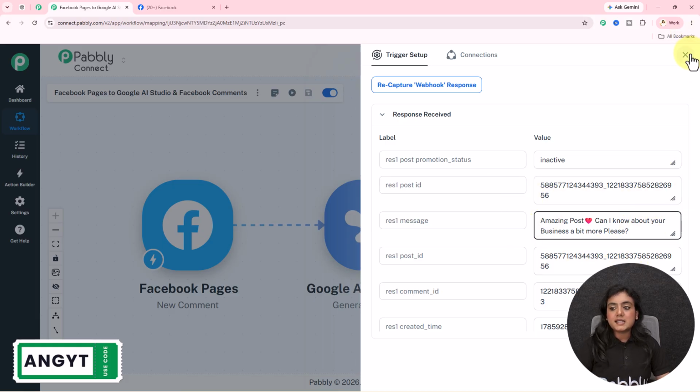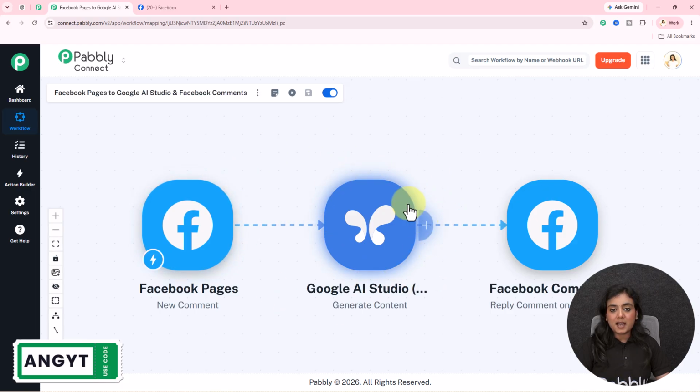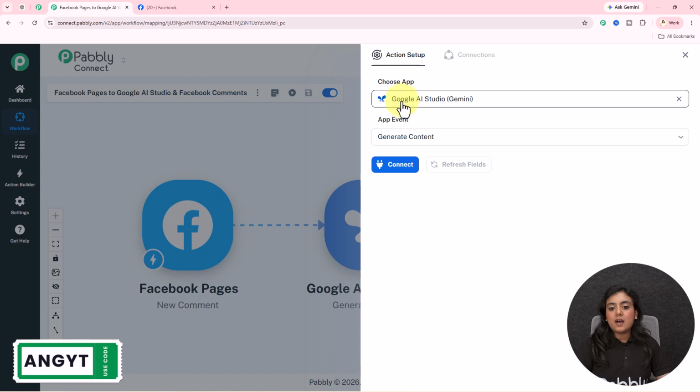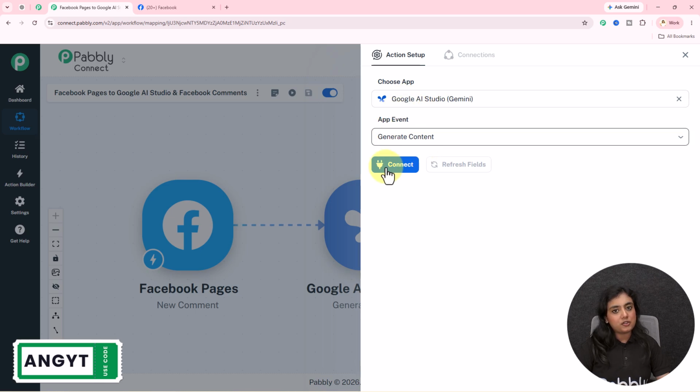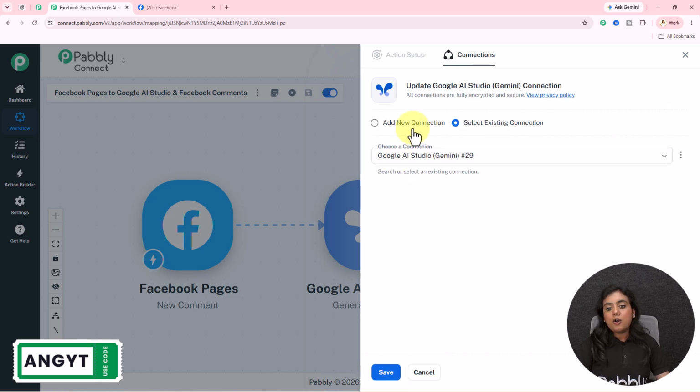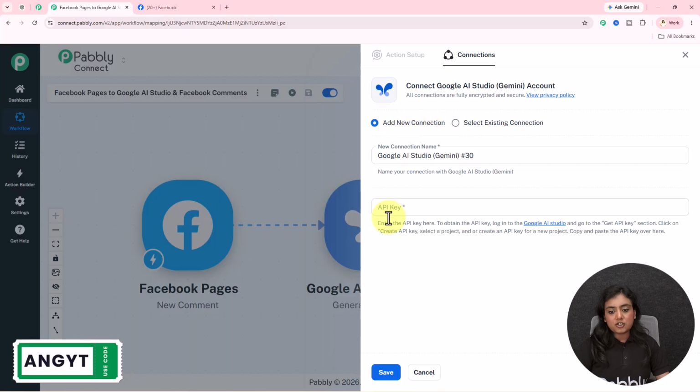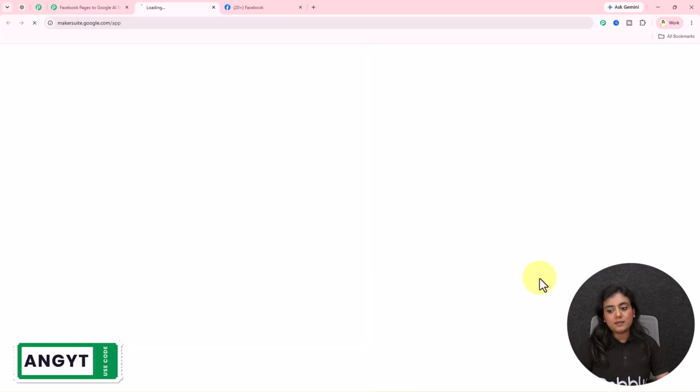So as now we have received the message, let's ask Gemini to generate the reply for this specific message. For Gemini, we have Google AI Studio and the event is Generate Content. Over here, click on the connect option, add new connection. Now you need to provide the API key. To get the key, go to the hyperlink, you will go to the playground section of your Google Gemini account.